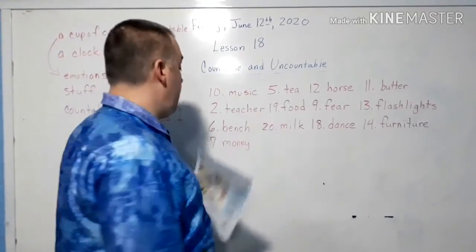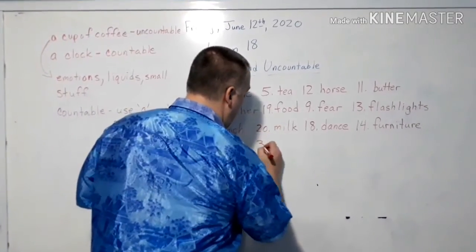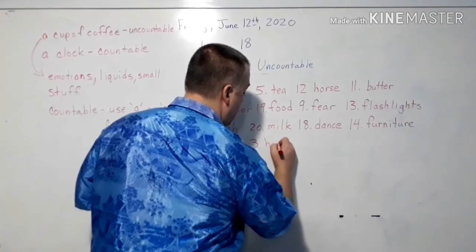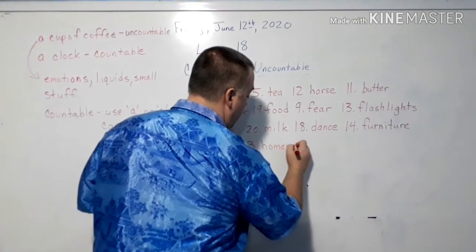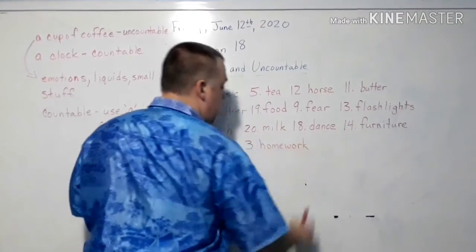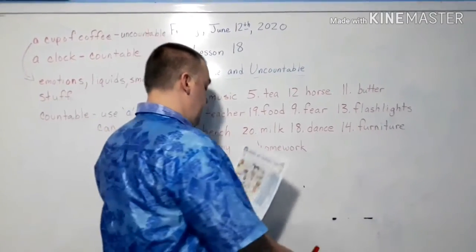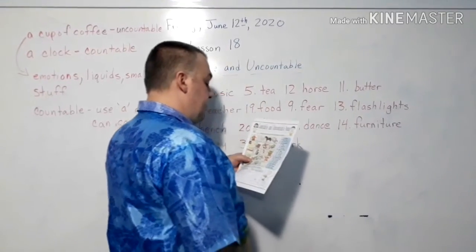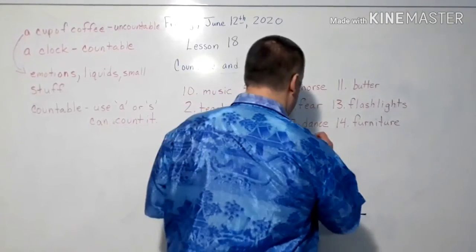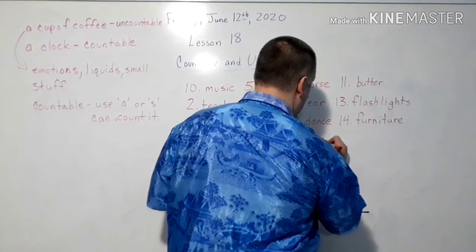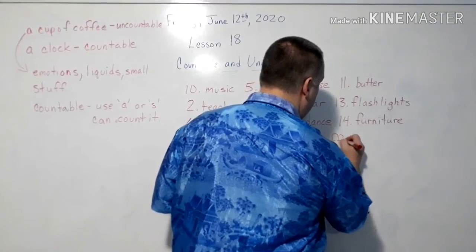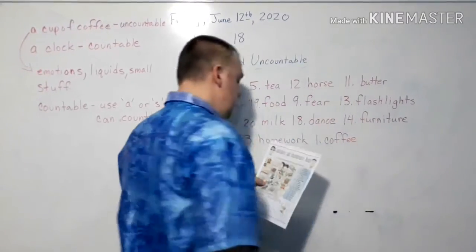All right. Next we have 3 is homework. Homework, done fine. That's something students haven't seen for a while. Lucky duckies. And then we have coffee. I don't like coffee, but I like the smell.